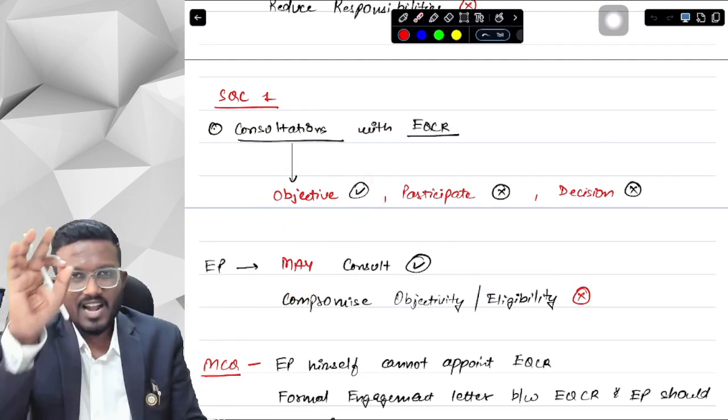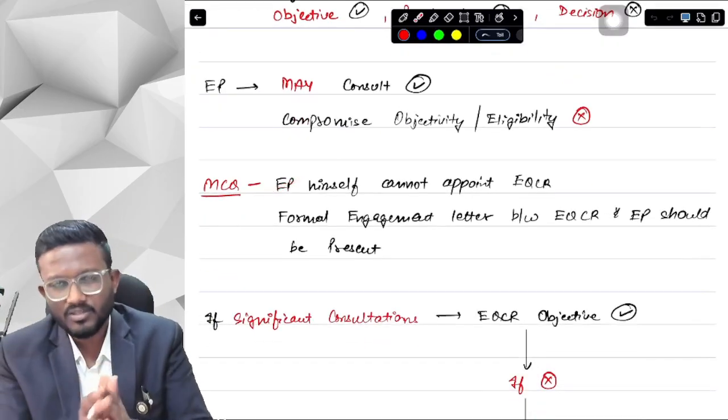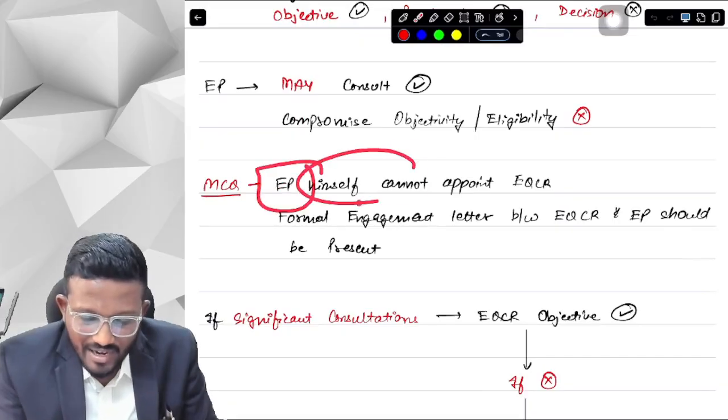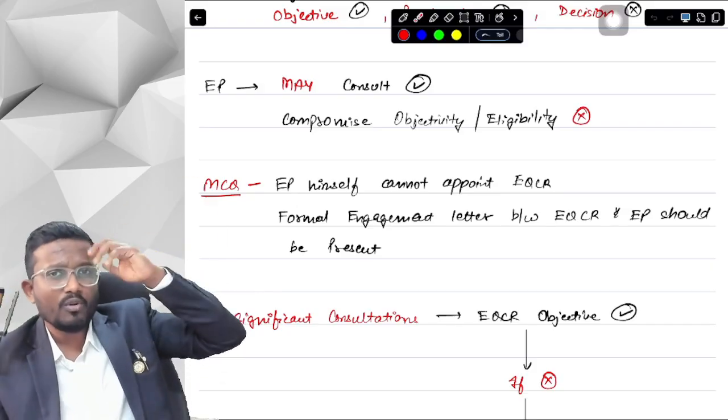Okay, yes sir. Now there is some MCQ point which is not given in your ICAI module, but it is asked by ICAI in MCQs. First of all, the EP himself cannot appoint an EQCR. Do you think that we can appoint our own reviewer? No sir, obviously not.